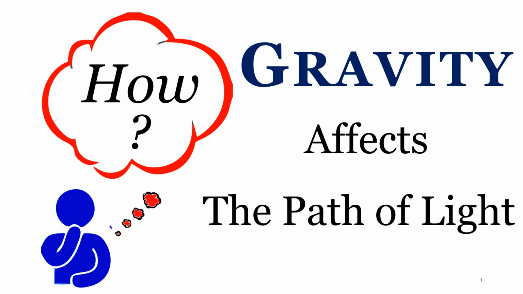How gravity affects the path of light, how gravity changes the path of light. If light does not have a mass, then how could gravity change it? If gravity is a force, then how can it change the path of a photon? Are massless objects drawn towards gravity?